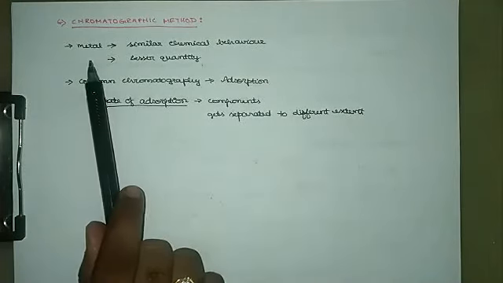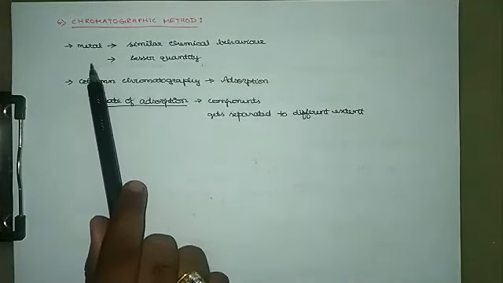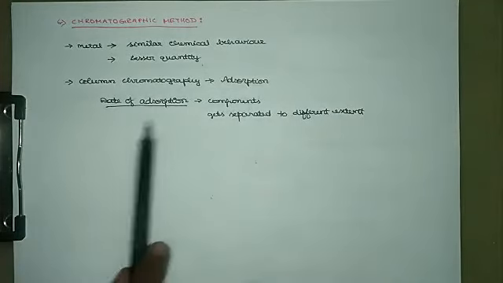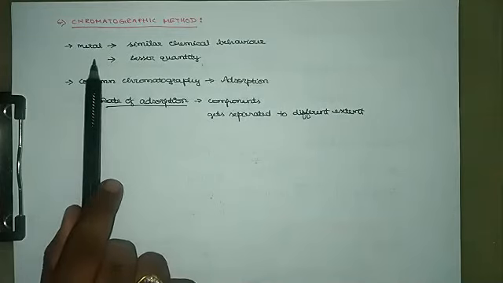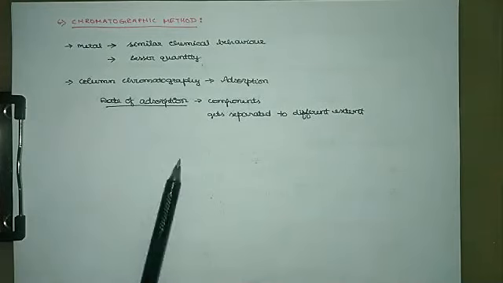Along with the metal, whatever the impurity associated, their rate of adsorption will not be the same. Hence, based on their rate of adsorption, they get separated in the column. So the suitable portion where our desired metal is present is taken in purified form. So this is how the chromatographic method is used for purification of metals.